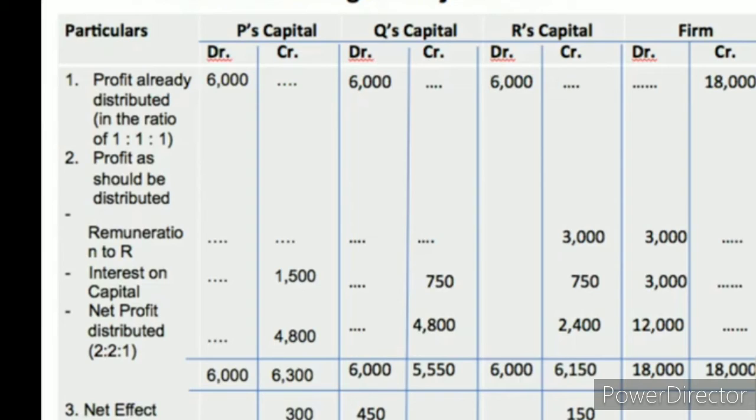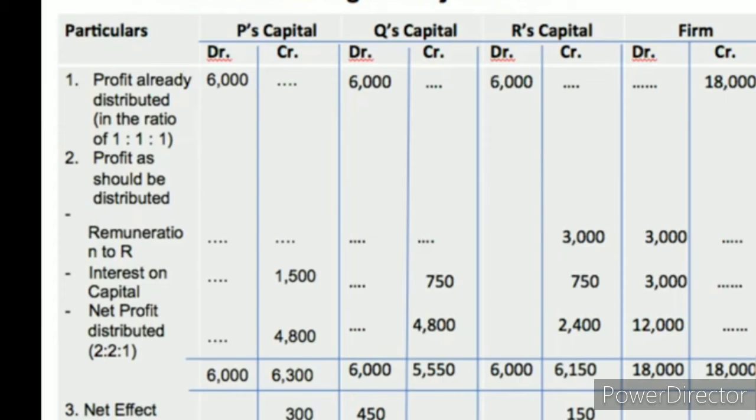And remuneration as per partnership deed, R would get remuneration of rupees 3,000 per annum. So R's account alone expressly will be credited by 3,000 and that 3,000 will be debited in the firm's account. It says that the firm's profit amount is decreased from 18,000 to 15,000 because 3,000 is given by the firm to partner R, right? So partner R's account will be credited 3,000 rupees and the firm's account will be debited 3,000.